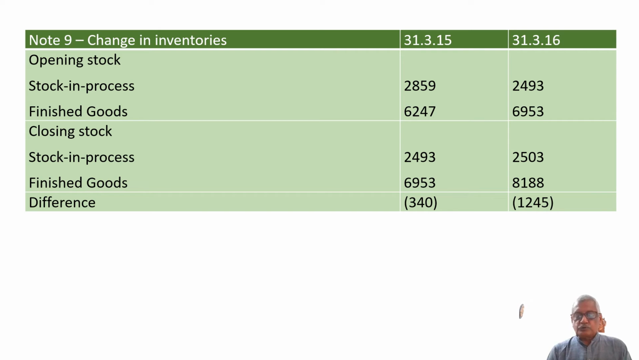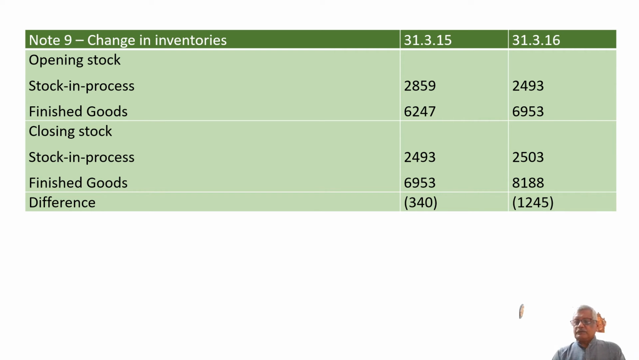The companies are also required to give the change in inventories, that is between the opening and closing stock. Here the opening stock is the stock in process and finished goods, and the closing stock also the value of the stock in process and finished goods are given, and the difference is taken to the profit and loss account. Whenever the closing stock is more than the opening stock, it will be deducted. If the sum total of the opening stock is greater than the closing stock, it will be added to the profit and loss account statement.